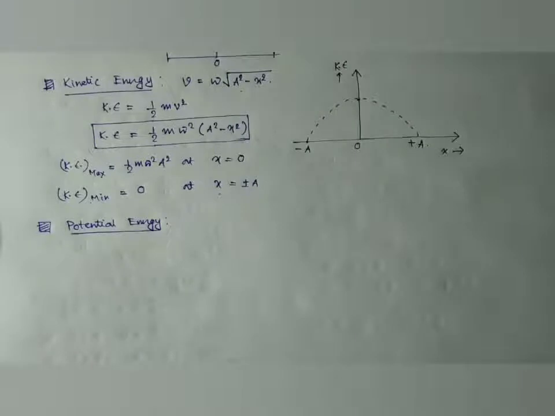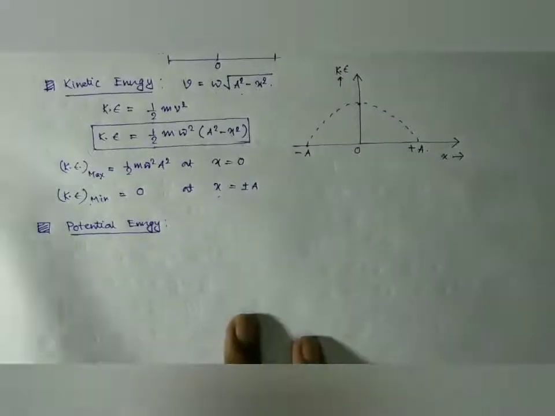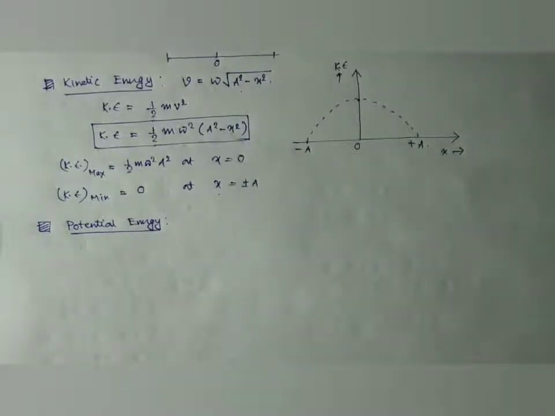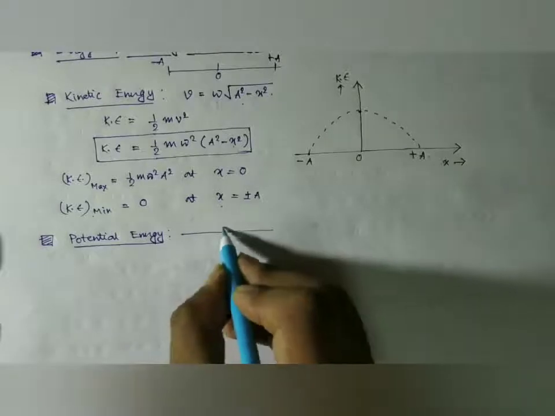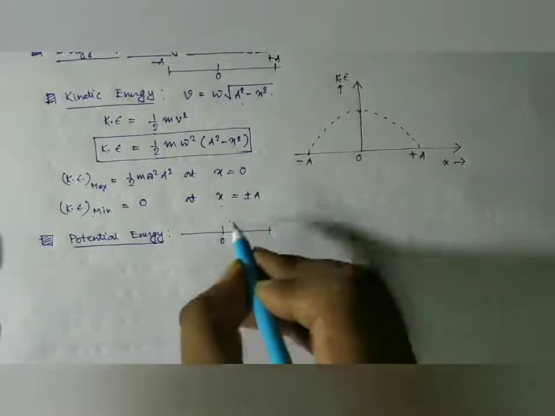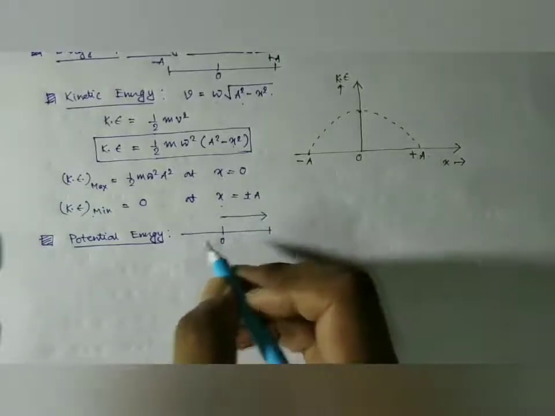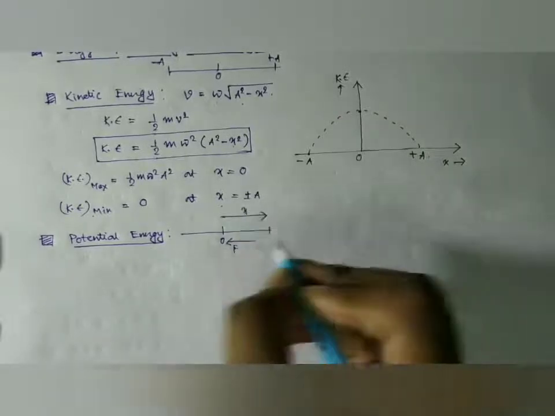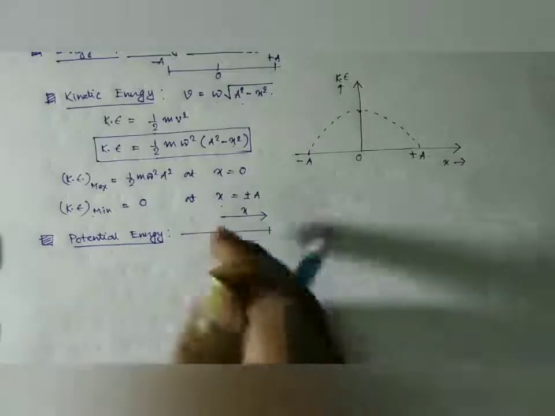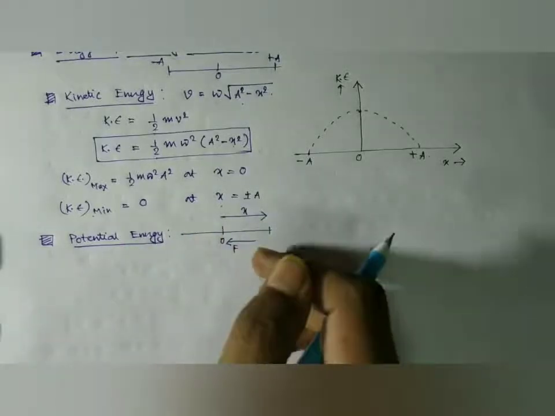So if we want to move the body from its equilibrium position in a particular direction, we have to perform some work against this restoring force. Now suppose the body is here and we are going to move it along this direction, then the restoring force acts in the opposite direction. So we have to perform some work against this force.